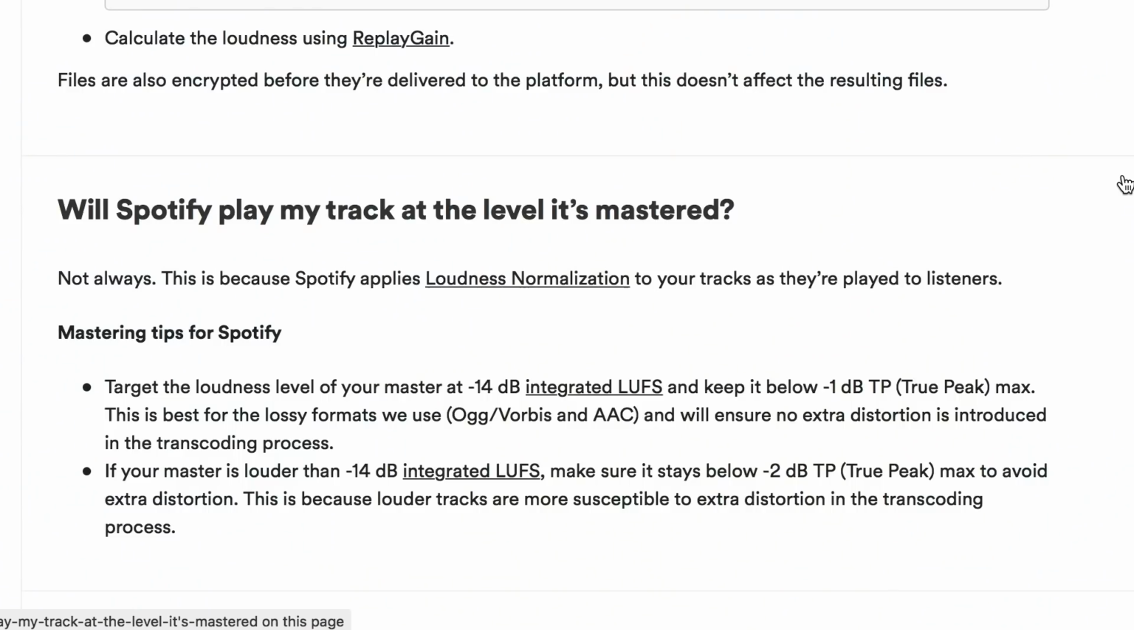Now we get into the interesting stuff. Will Spotify play my track at the level it's mastered? Not always. I repeat, not always. This is because Spotify applies loudness normalization. In fact, every major platform does this, apart from SoundCloud.